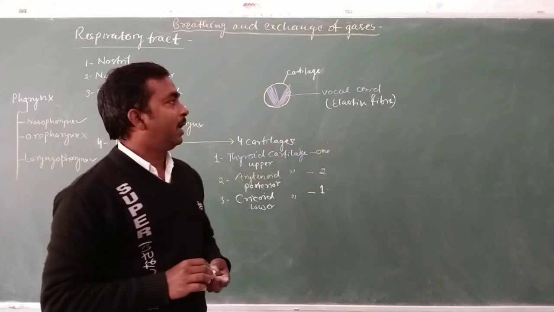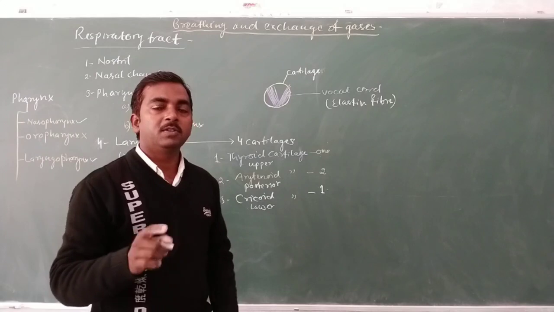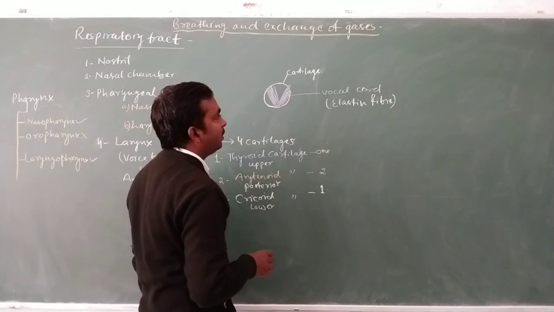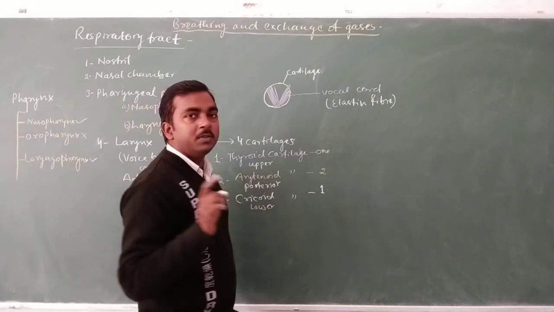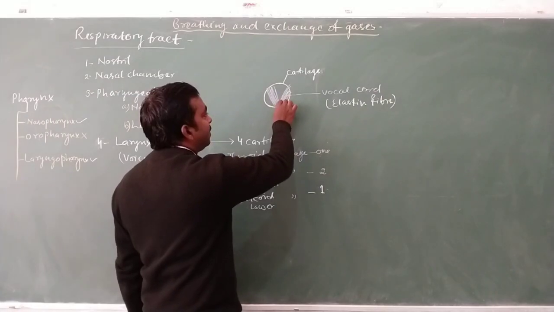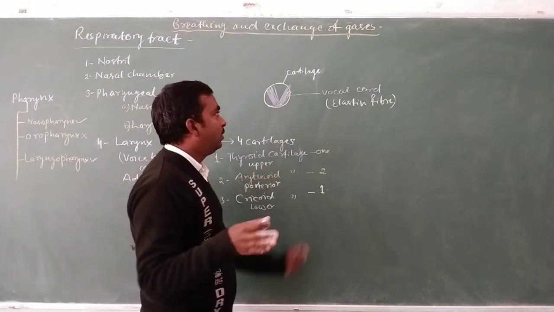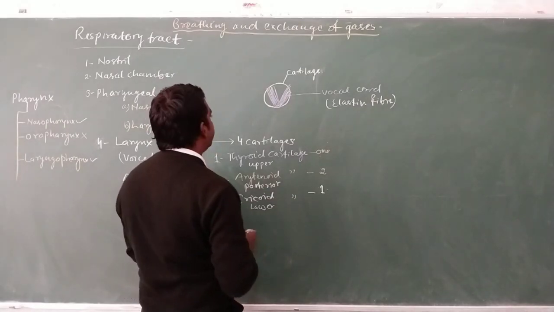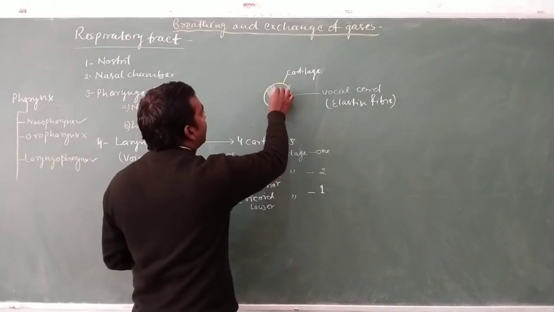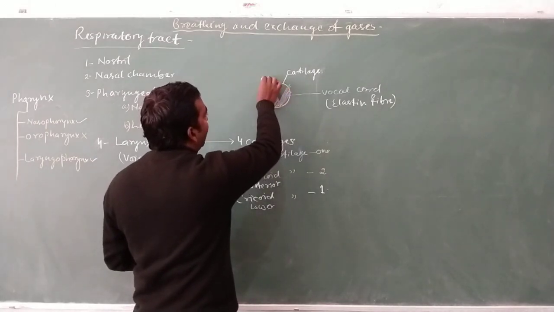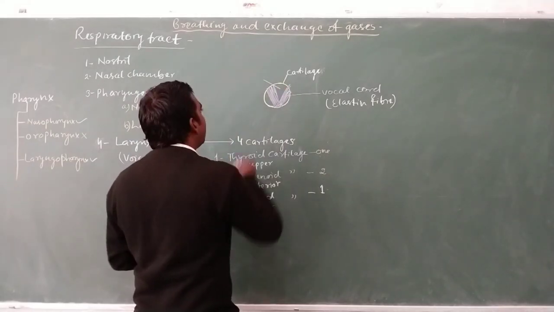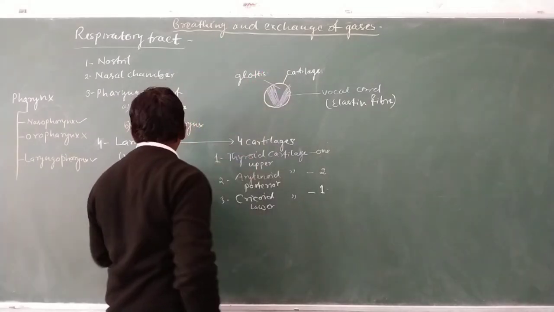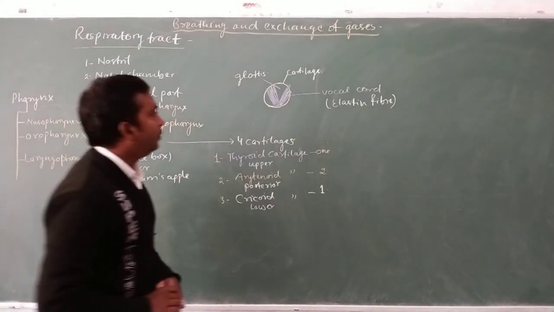We have discussed two kinds of fiber, elastin and collagen fiber, which are types of protein fiber. So the vocal cord, which is made up of elastin fiber, is responsible for the production of sound after vibration during the inhale and exhale process. The space within the vocal cord, this opening, is known as the glottis inside the larynx.